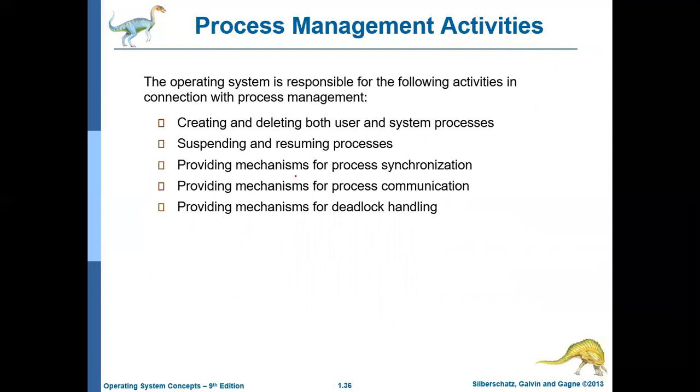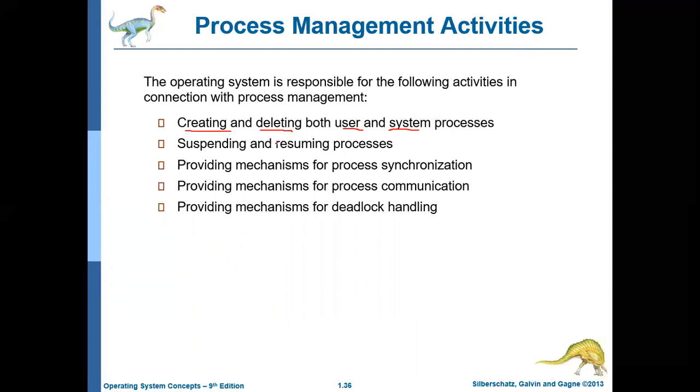As a part of process management, the operating system may perform the following tasks. The operating system may create and delete user processes and system processes. User processes are the ones which contain user code. System processes are the ones which contain system code, operating system code.